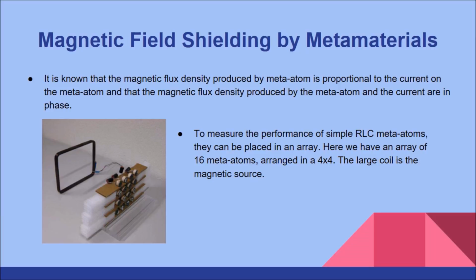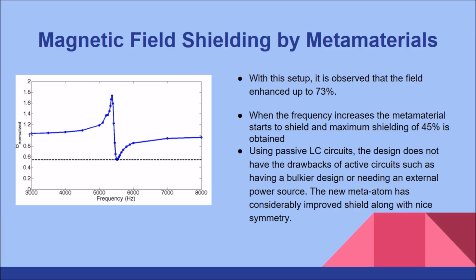To measure the performance of simple RLC atoms, they can be placed in an array. Here we have an array of 16 meta-atoms arranged in a 4x4. The large coil is the magnetic source. With this setup, it is observed that the field is enhanced by up to 73%. When the frequency increases, the metamaterial starts to shield, and a maximum shielding of 45% is achieved.